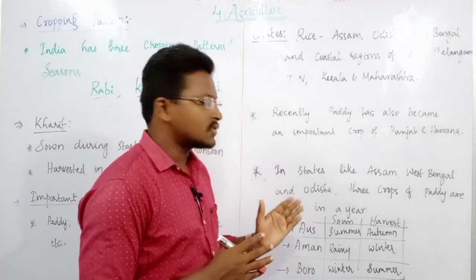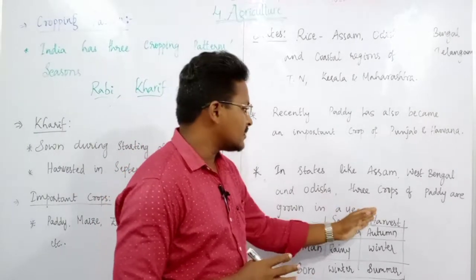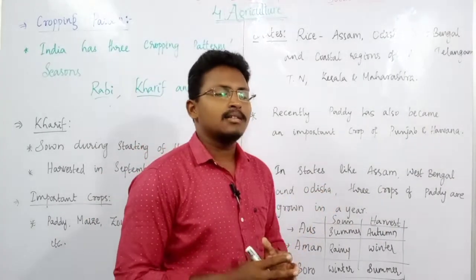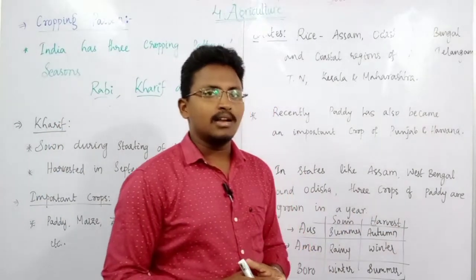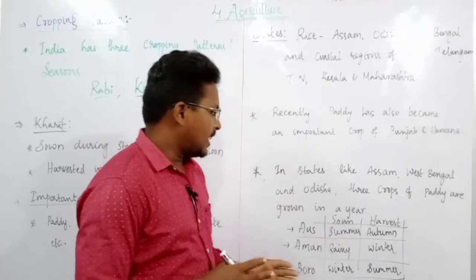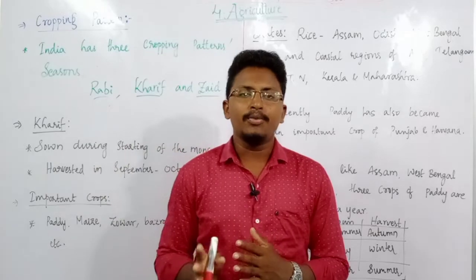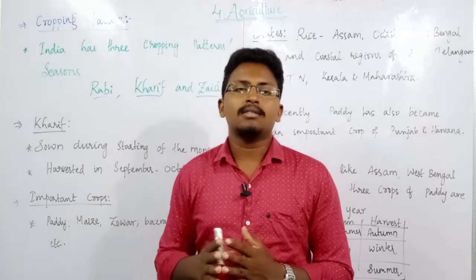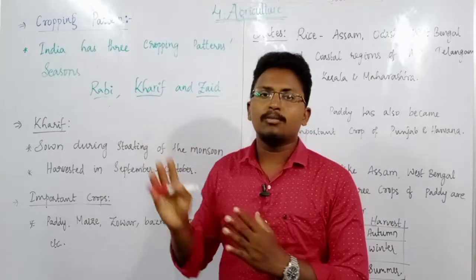What do you mean by this Aus, Aman and Boro? Aus means it is sown in the summer time and harvested in the autumn season. Then Aman means it is sown during rainy season, that means during the starting of this monsoon season, and harvested in winter season. And Boro means it is sown during the months of winter and it is harvested in the summer time. So mainly crops like paddy or rice are grown during this kharif season.